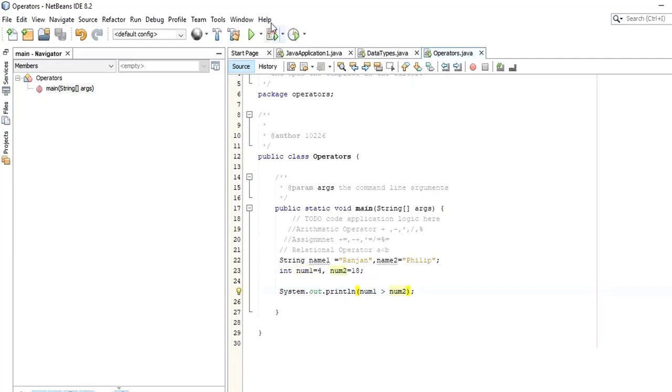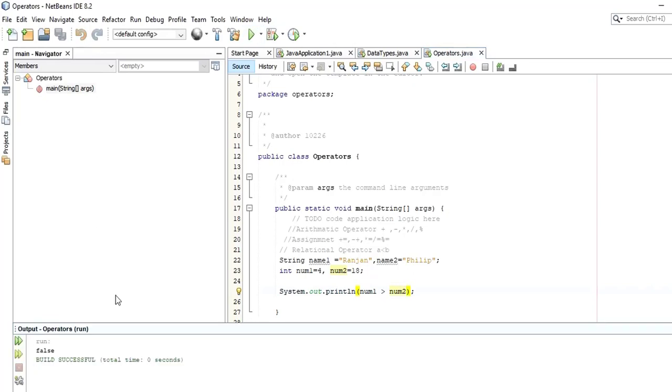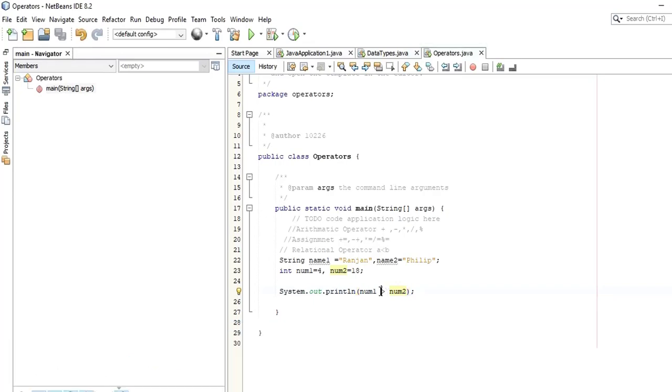It's going to tell us whether num1 is greater than num2 is false, because num2 is greater than num1. So this is another relational operator. You can use greater than, less than, or greater than or equals, or less than or equals. You can use equals as well, right? When you want to use greater than equals, the equals has to come here, or less than or equals, any relationship. So this is how we can check the relations between operands using the relational operator.